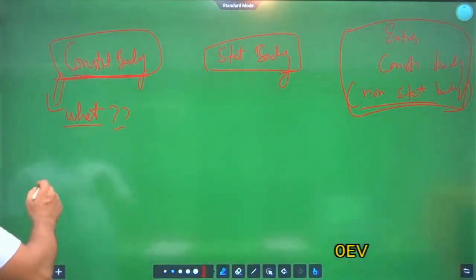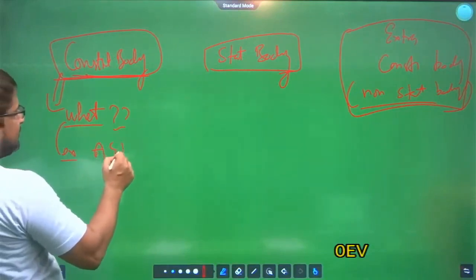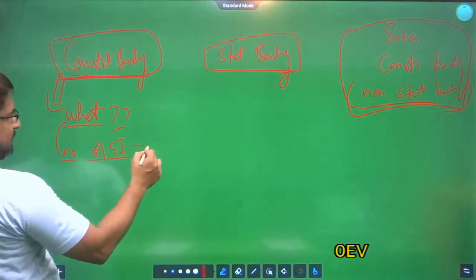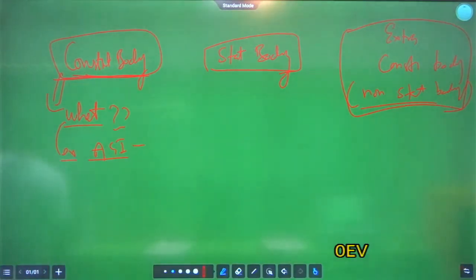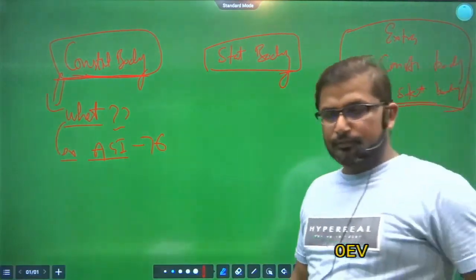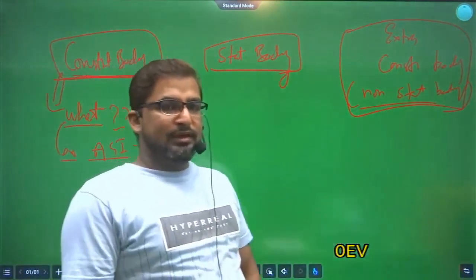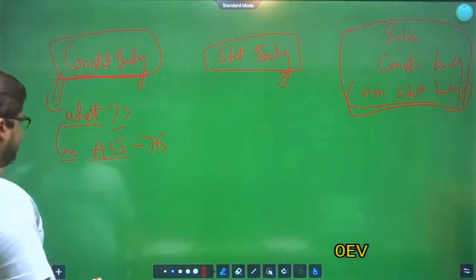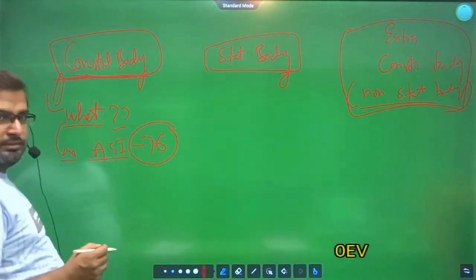For example, I have told you about the Attorney General of India. Attorney General of India is under which article? Attorney General of India is given in Article 76.